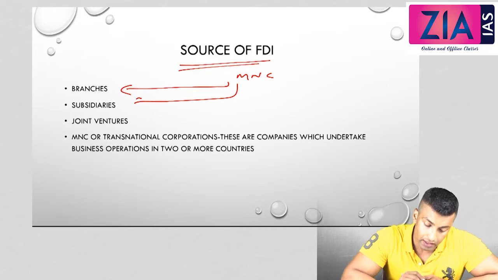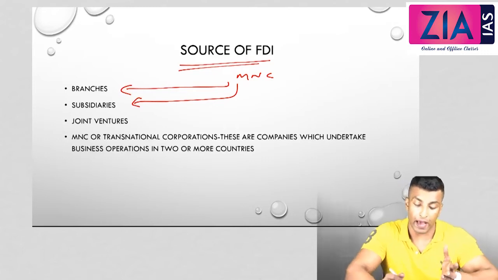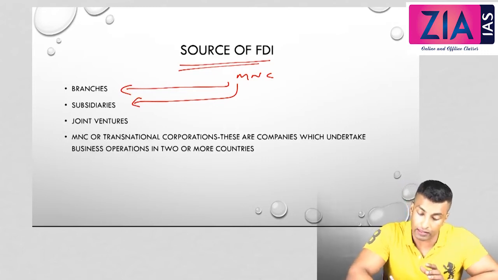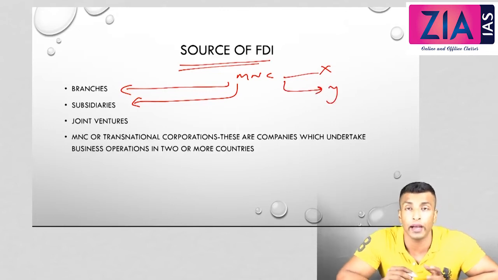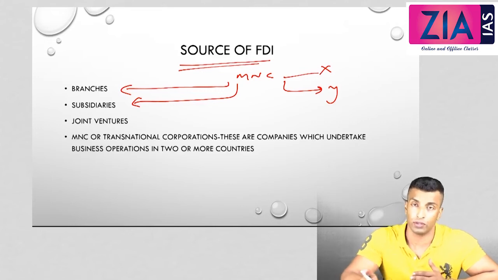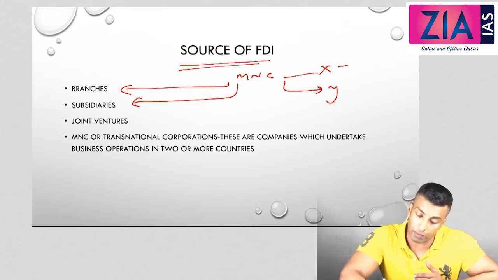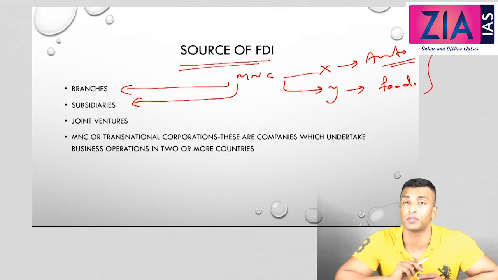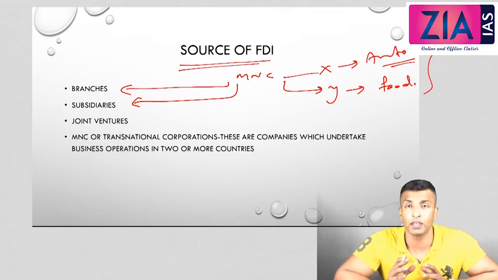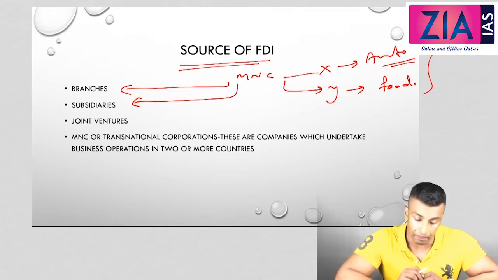Then subsidiaries. Subsidiaries means the parent company may be producing X, and the subsidiary can produce Y also. It is not necessary that the same item should be produced by the subsidiary company. You can produce whatever it is. One company X may be producing automobile related products and company Y may be producing food related products. So that is possible in case of subsidiaries. The scope of subsidiaries is actually very huge.